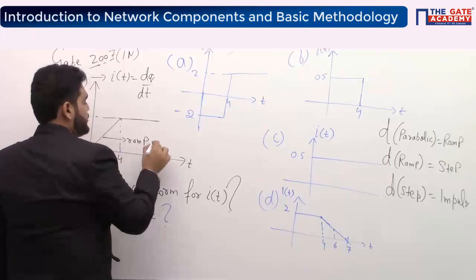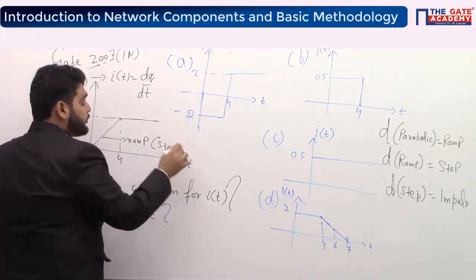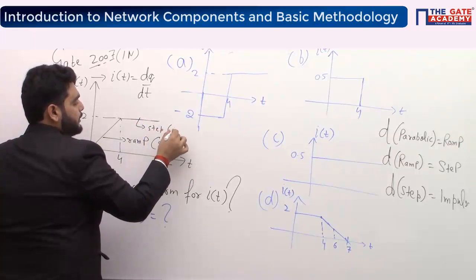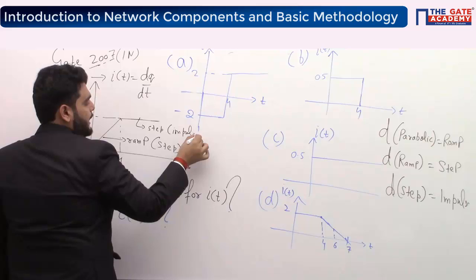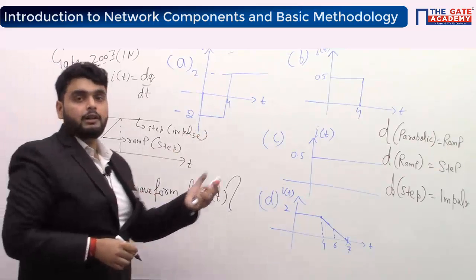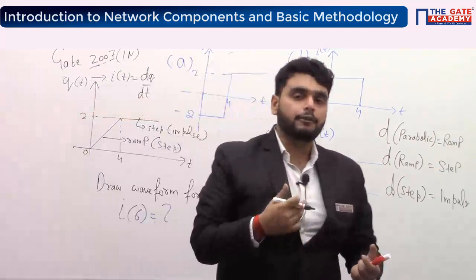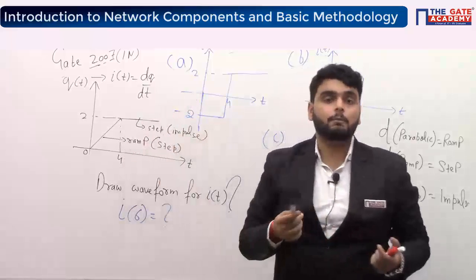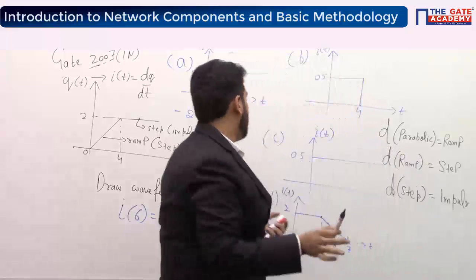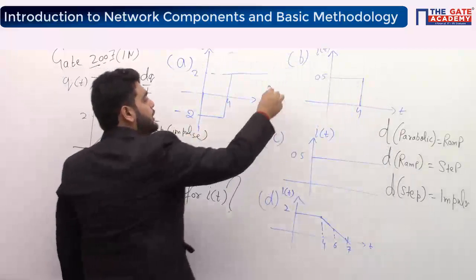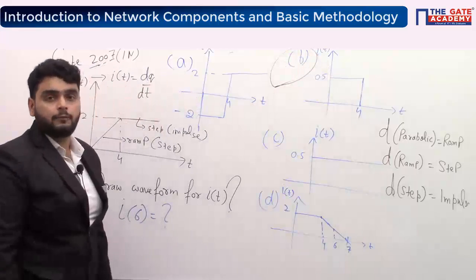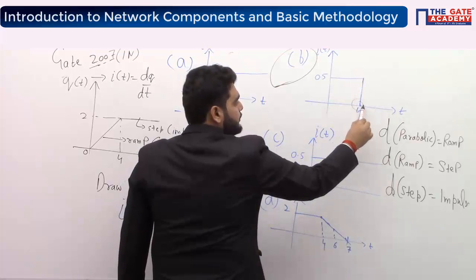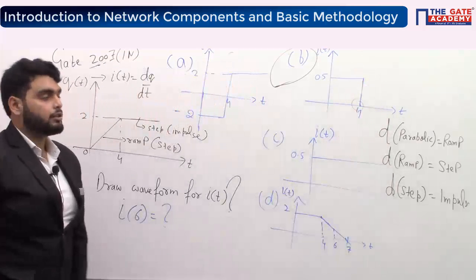So I know if I differentiate it, I will get a step signal first of all. Next, this is again a step signal. So if I differentiate, I will get the impulse. It means from 0 to 4, I will get a step, and at 4 I will get the impulse, and after 4 there will be no pulse. Okay, so if I follow this method, you can see only option B has the correct answer. Why? From 0 to 4 it is a step, at 4 I have an impulse, and after that it is 0. So the answer is B.